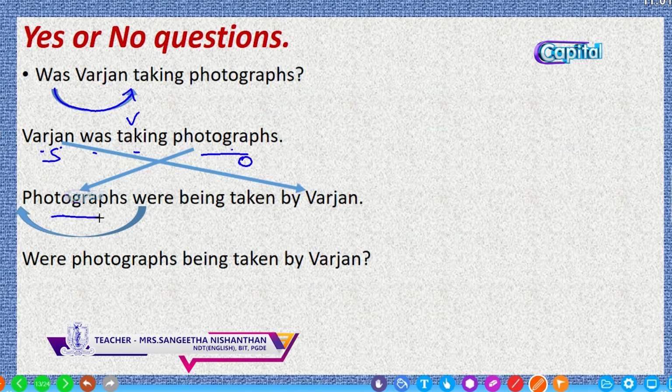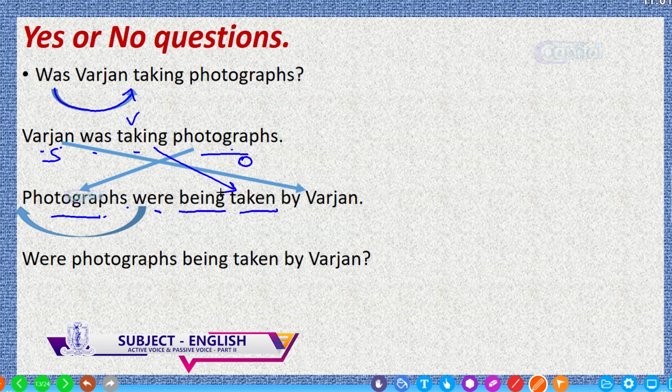Now, it is the subject of the passive voice, but it is in plural. So, the be verb we should use is were. Photographs were plus being, it is a progressive action. So, we should use the present participle with be, being. The past participle of the main verb is taken, being taken by Virgin.